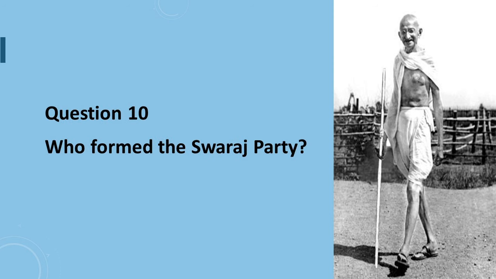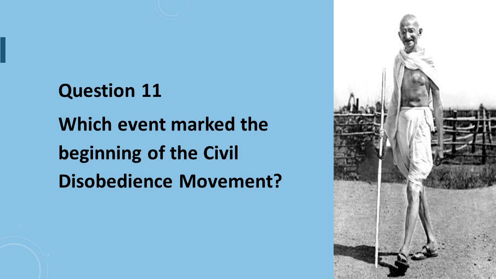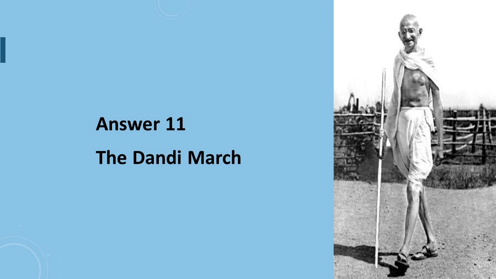Question number 10 is, who formed the Swaraj Party? Answer to question number 10 is, the Swaraj Party was formed by members of the Indian National Congress, notably Motilal Nehru and Chittaranjan Das, who had opposed Mahatma Gandhi's suspension of civil disobedience in 1922. Question number 11 says, which event marked the beginning of the civil disobedience movement? Answer to question number 11 is, the Dandi March.